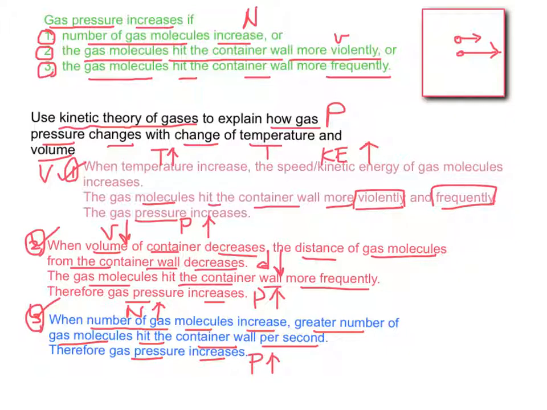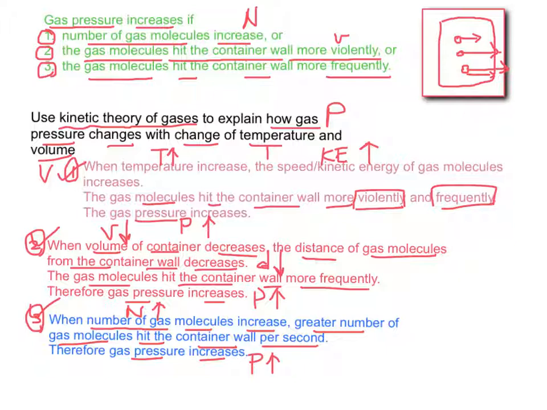Second, if the volume of the gas decreases, that means the volume of the container decreases. The distance between the molecule and the container wall will decrease.